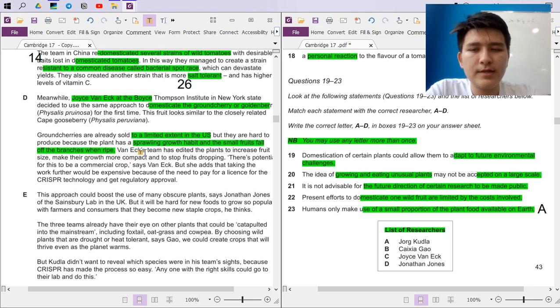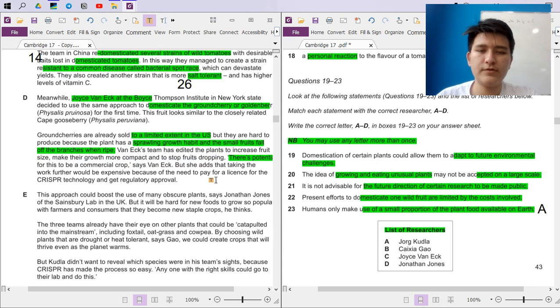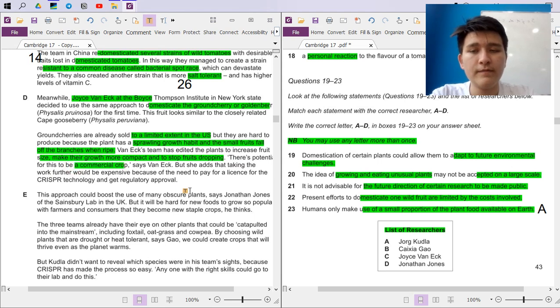Van Eck's team has edited the plants to increase fruit size, make their growth more compact, and to stop fruit dropping. There's potential for this to be a commercial crop, she says, but she adds that taking the work further would be expensive because of the need to pay for a license for the CRISPR technology and get regulatory approval.